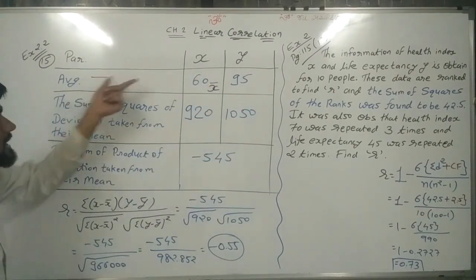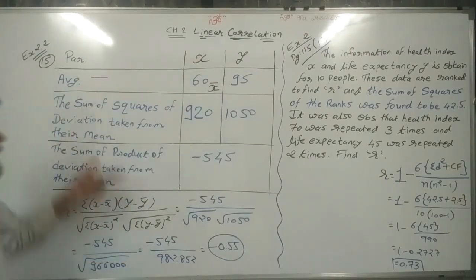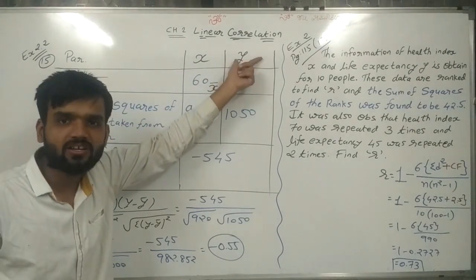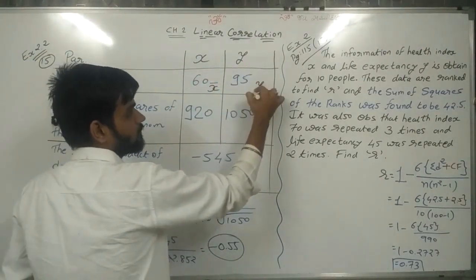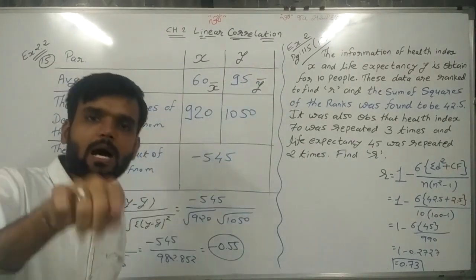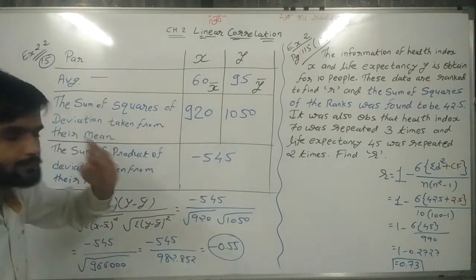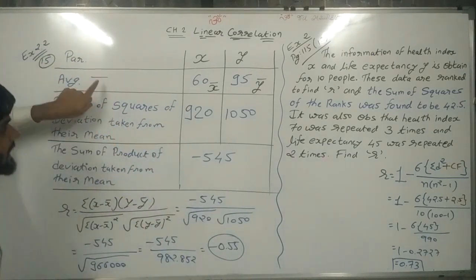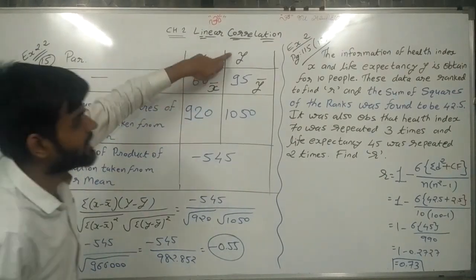In the same way, average of y means y bar, so 95 is the value of y bar. Again, average means bar, average of x means x bar, average of y means y bar.